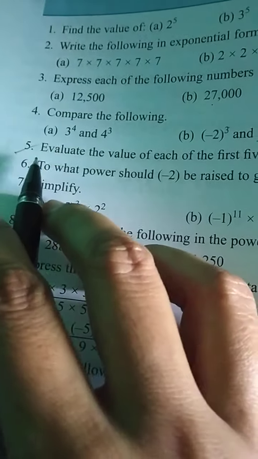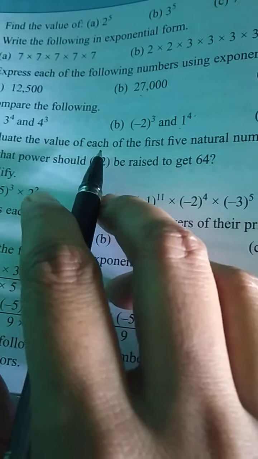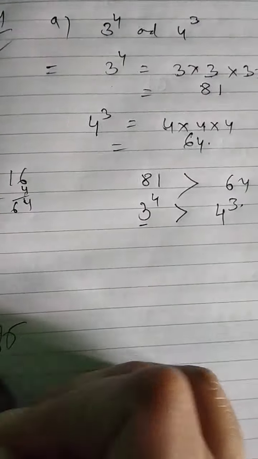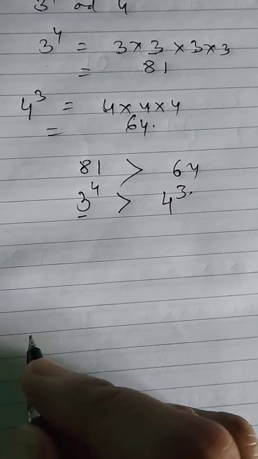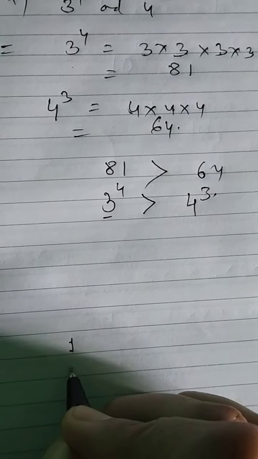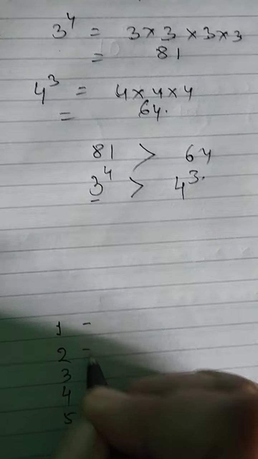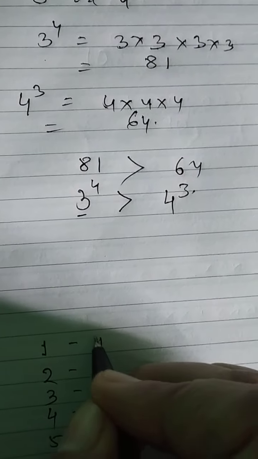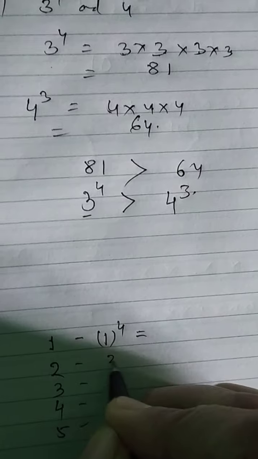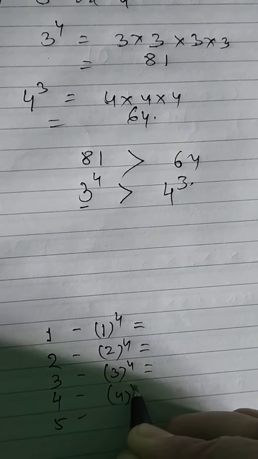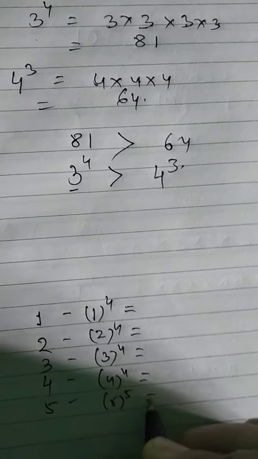Okay. Question number 5. Evaluate the value of each of the first 5 natural numbers raised to the power 4. Yes. All the natural numbers up to 5. First 5 natural numbers: 1, 2, 3, 4, 5. This is the first 5 natural numbers raised to the power 4. 1 to the power 4, 2 to the power 4, 3 to the power 4, 4 to the power 4 and 5 to the power 4 you have to write.